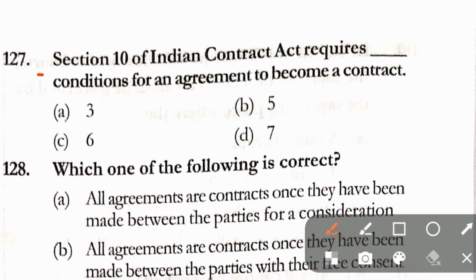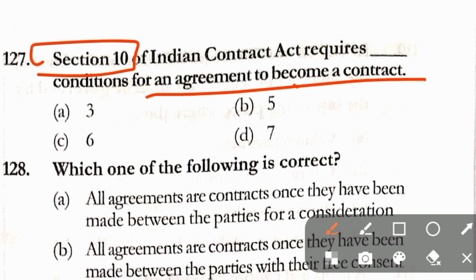Question number 127. Section 10 of the Indian Contract Act requires conditions for an agreement to become a contract. Options: 3, 5, 6, 7. Here in question number 127, the correct answer is option B, that is 5.